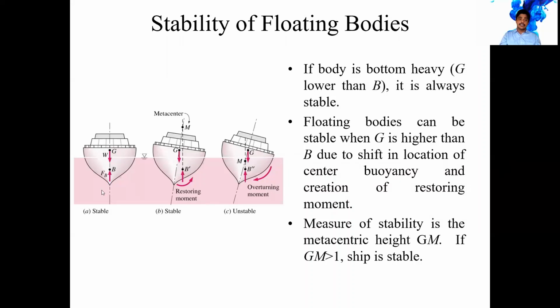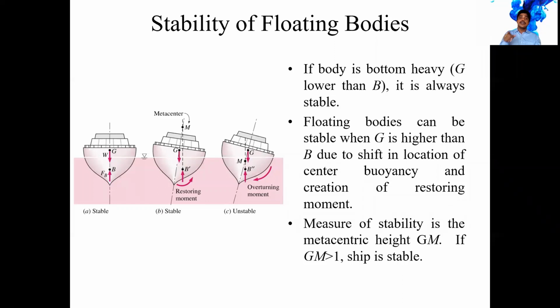In the stable cases, when it is a floating body, the center of gravity is above that particular point. We said that for a suspended body that would be completely unstable. But in floating bodies, there is some distance between the gravity point and the buoyancy point, but they are aligned on the same line. There is some distance available between these two.